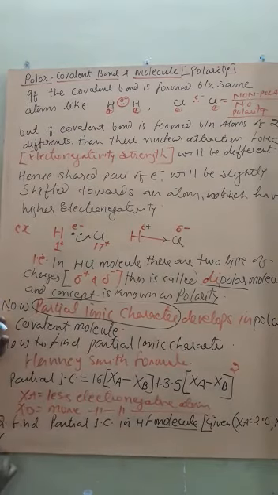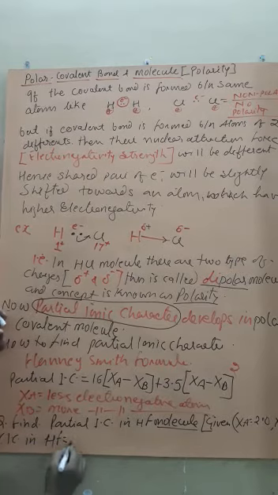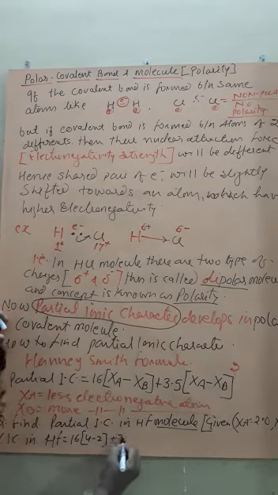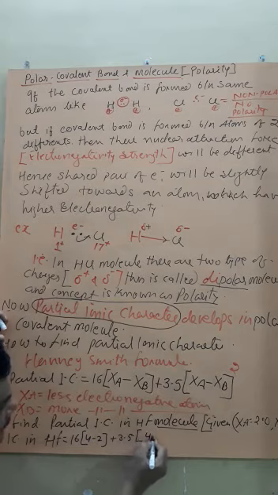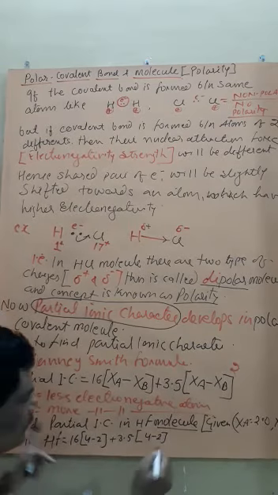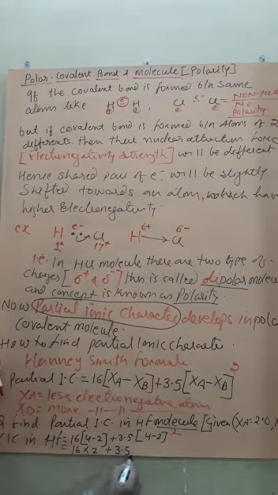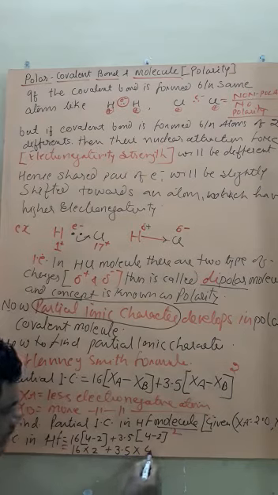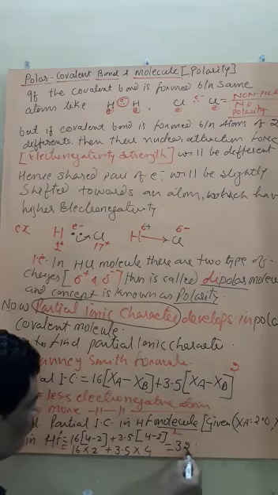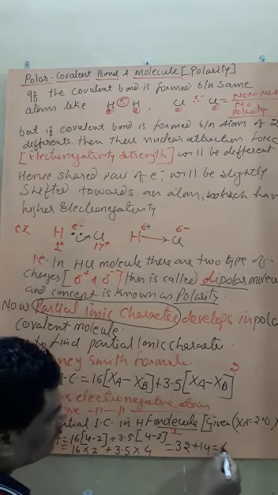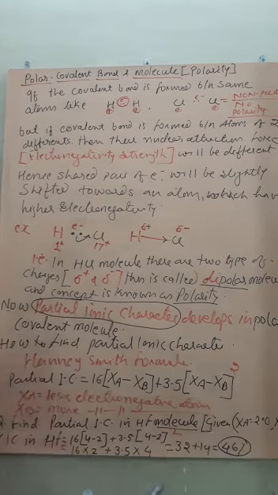So simply, partial ionic character in HF is equal to 16 times (4 minus 2) plus 3.5 times (4 minus 2) squared, is equal to 16 into 2 plus 3.5 into 2 squared, which is 4, is equal to 32 plus 14, is equal to 46%. This becomes the partial ionic character.